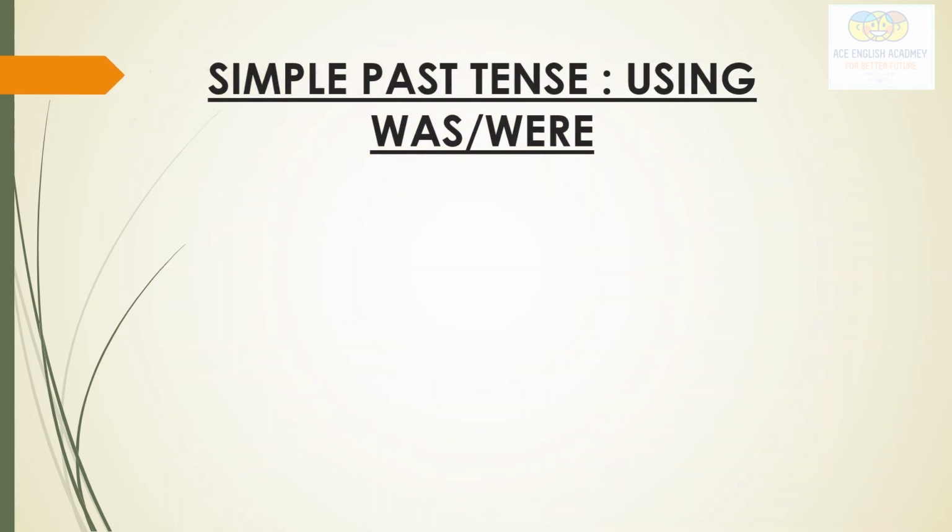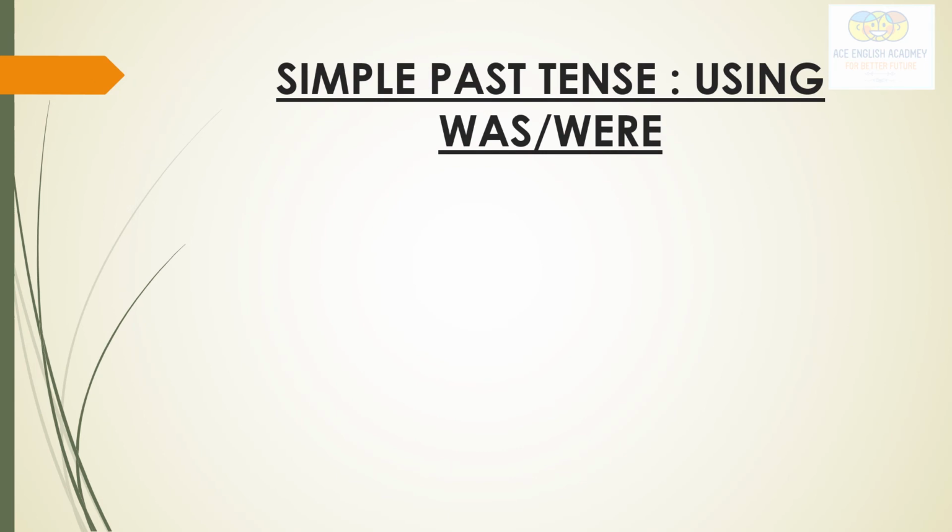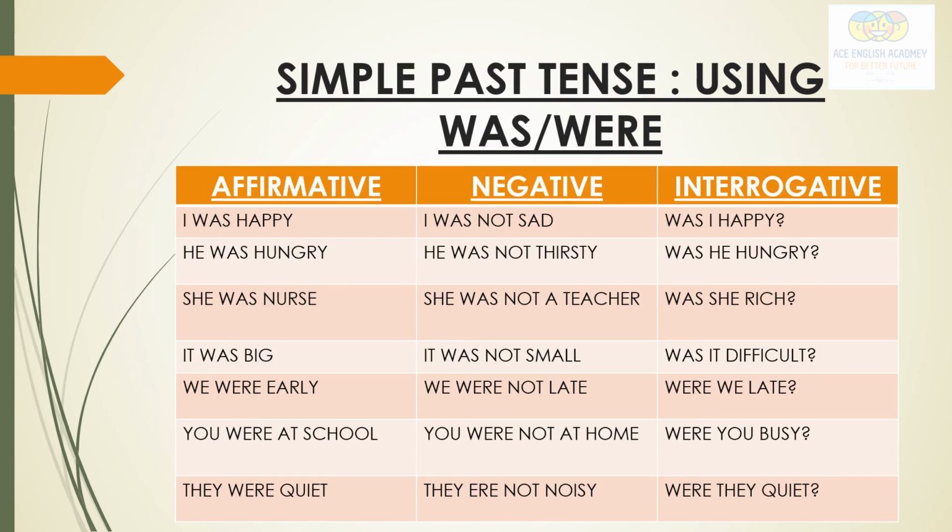One thing I want to tell you about the use of was, were in the simple past tense. See here, as I have told you about the rule subject plus verb second form plus object. In verb form I have told you about the regular and irregular verbs.